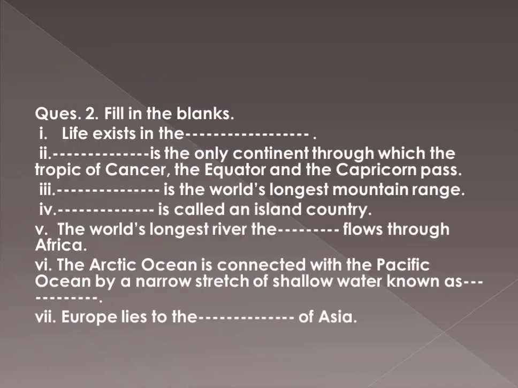The second question is fill in the blanks. Life exists in the dash. Dash is the only continent through which the Tropic of Cancer, Equator and Tropic of Capricorn pass. So their name you will write. Dash is the world's longest mountain range. Dash is the island country. The world's longest river, the dash, flows through Africa. Name of the river you will write.